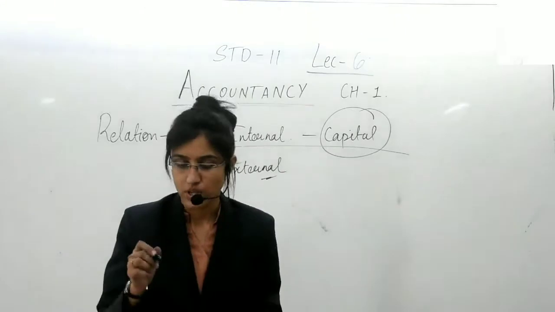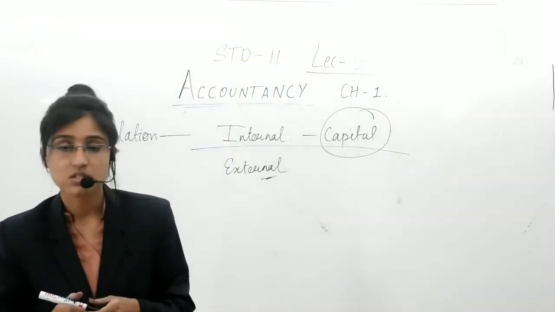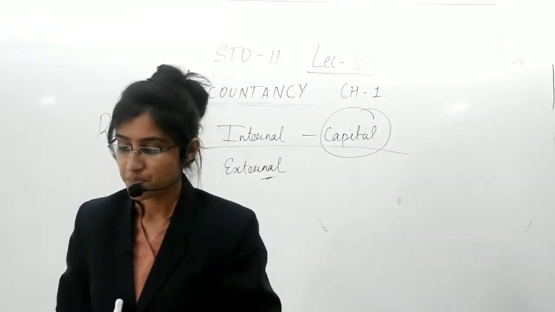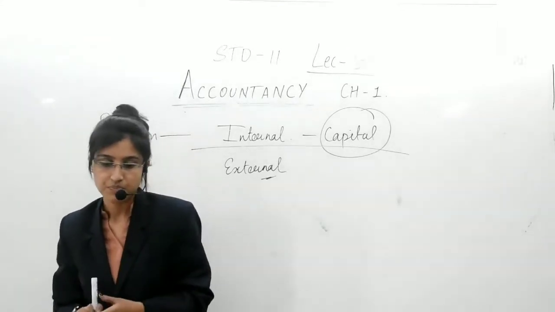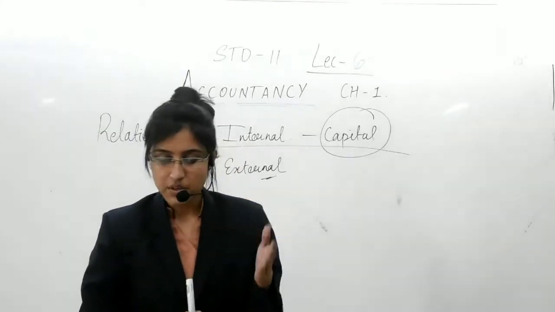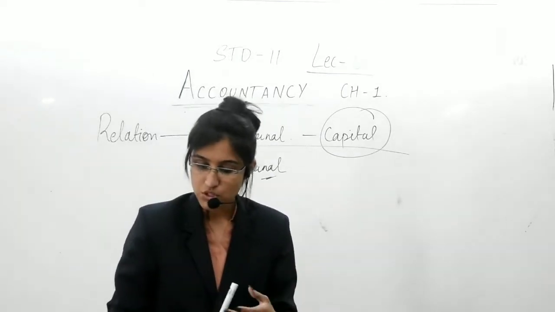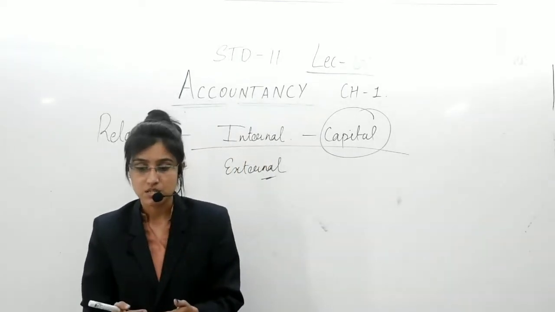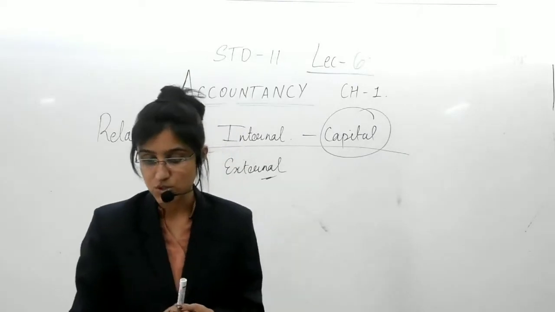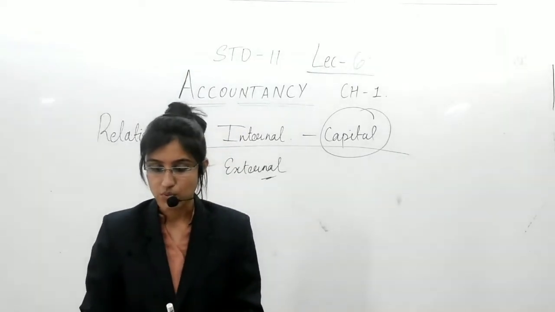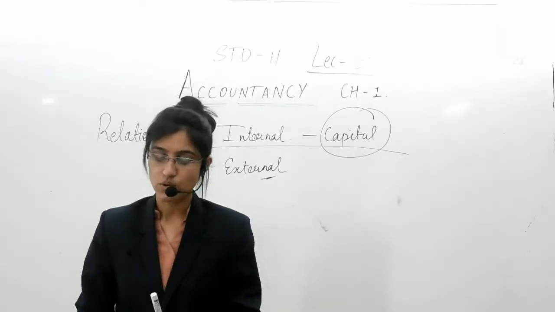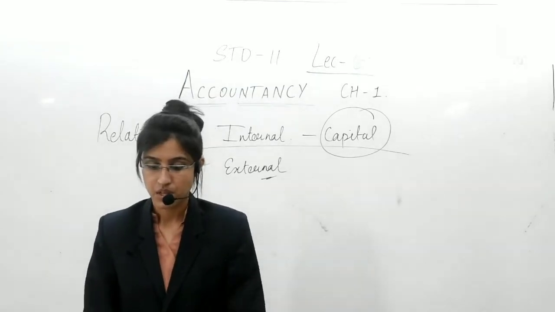Yes? Okay. Let us read these definitions in detail in your textbook. It is given on page number 12, the topic of liability. I'll repeat the meaning of liability: the amount payable by the business for credit purchase of goods or assets, or the amount payable for borrowed money, is known as liability.